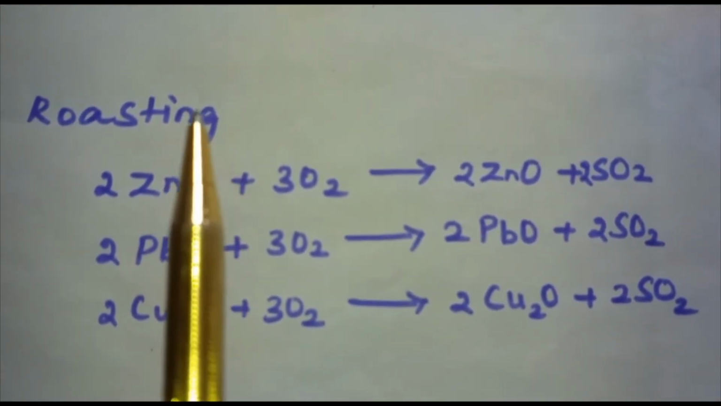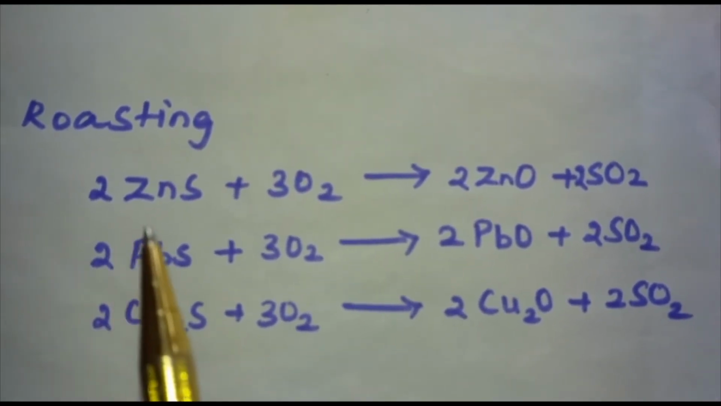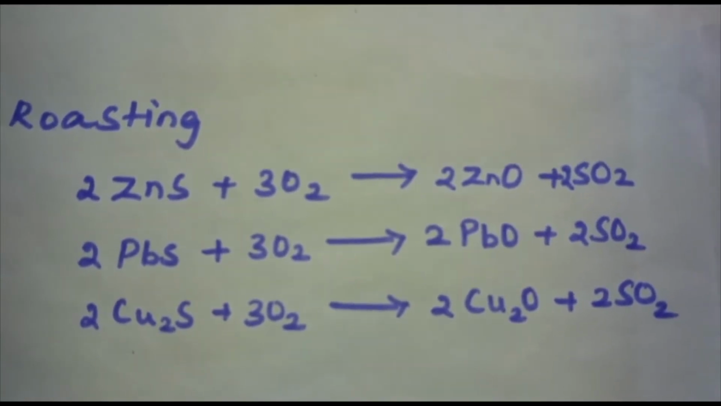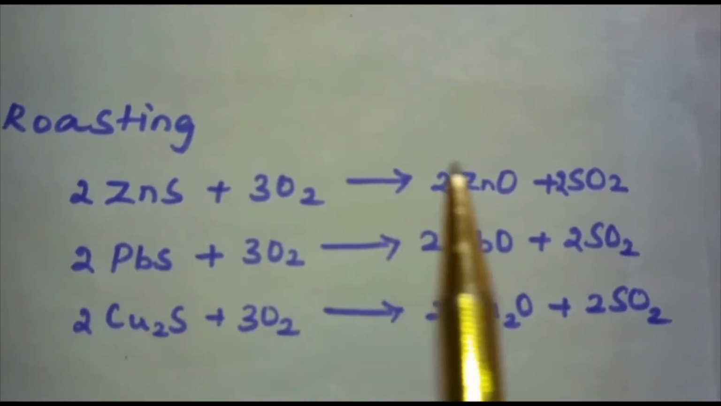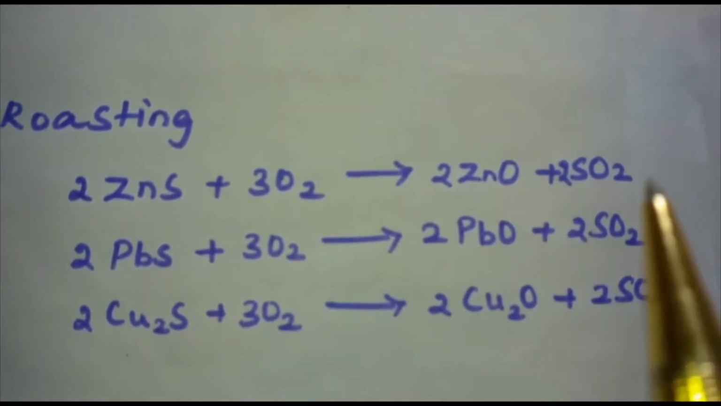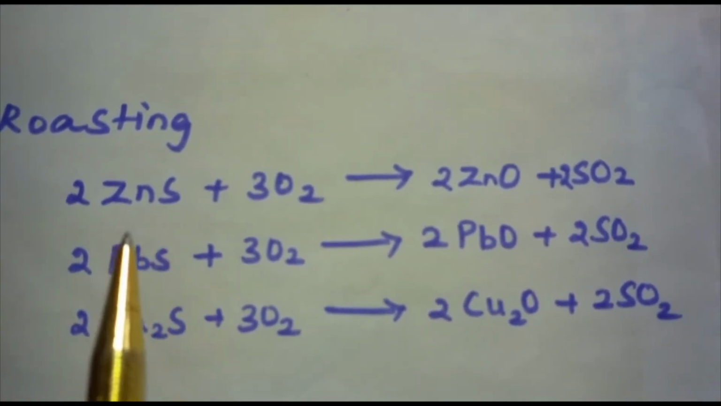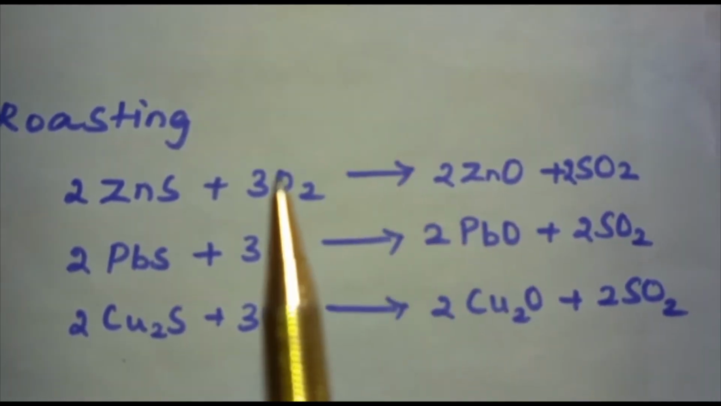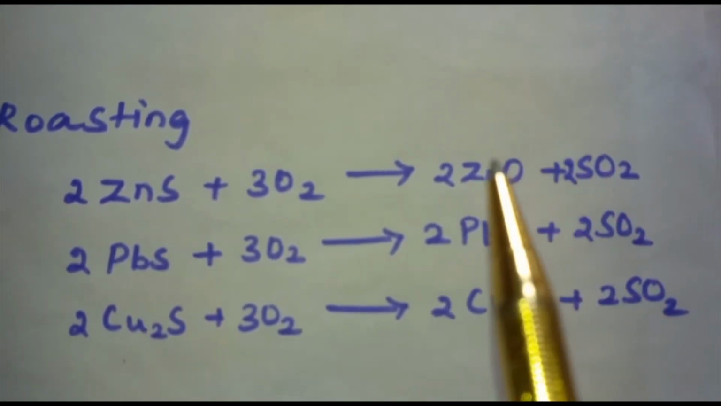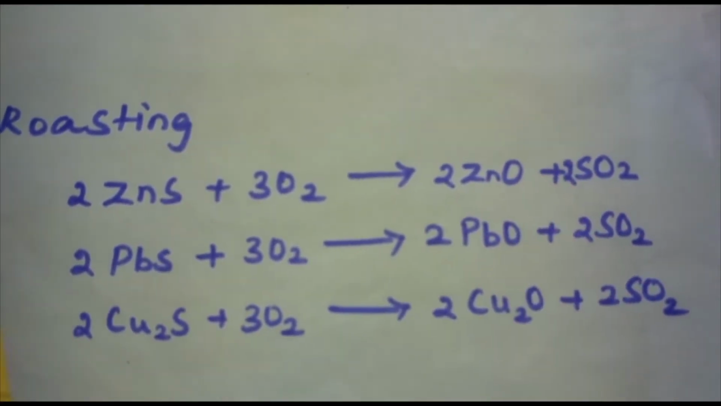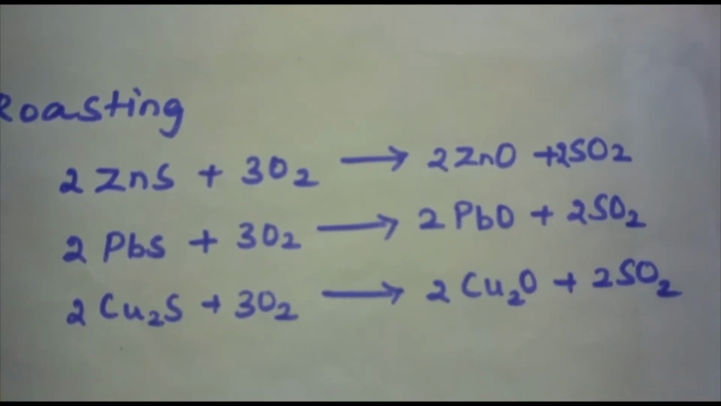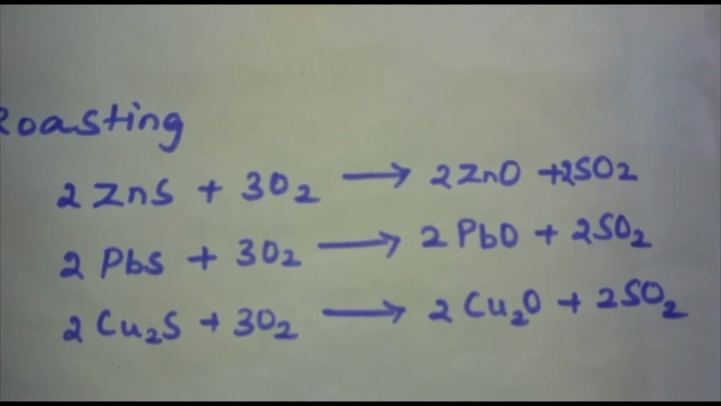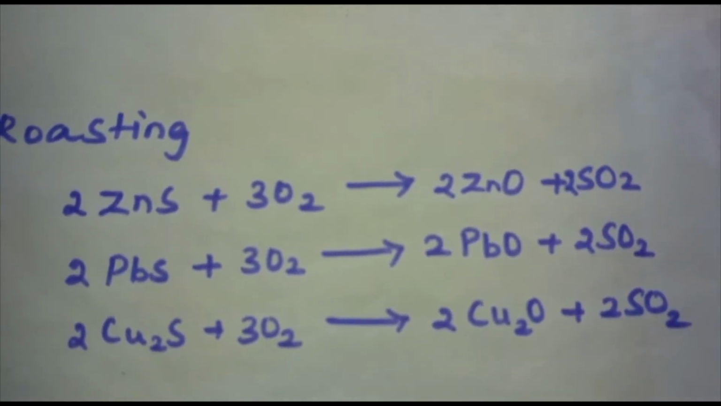Next is roasting. In roasting, the ore is heated in a regulated supply of air in a furnace at a temperature below the melting point of the metal. And here I will be explaining a few reactions. Sulfide ores can be converted into suitable metal oxide in the presence of a regulated supply of air. ZnS gets converted to ZnO. PbS gets converted into PbO. Cu2S gets converted into Cu2O. In all these cases, you get SO2.